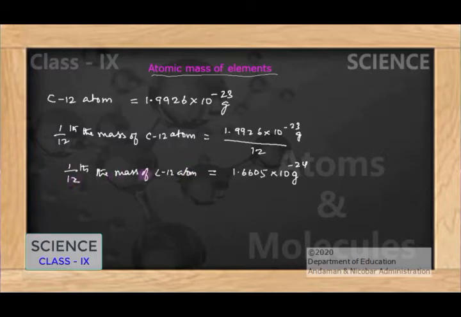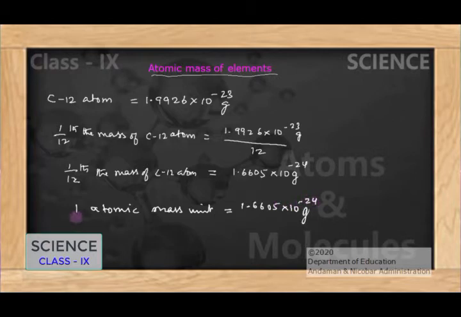Since 1/12 the mass of a carbon atom has been taken as the standard unit for measuring the relative atomic mass of other elements, 1/12 the mass of the carbon atom is the atomic mass unit through which the relative atomic mass of other elements is found. So one atomic mass unit is equal to 1.6605 × 10^-24 gram.